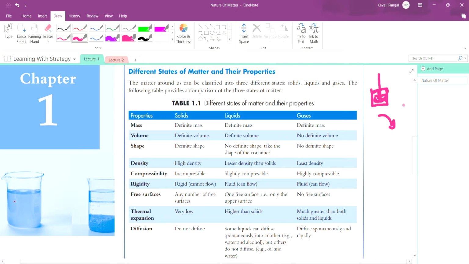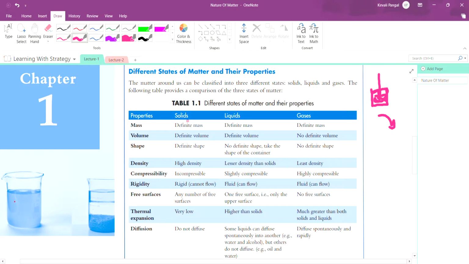Therefore, it gets converted to water state, that is liquid state. And when you press it more, then it gets converted to solid state, that is ice. So pressing is the compressibility, that is how much you can press any state.